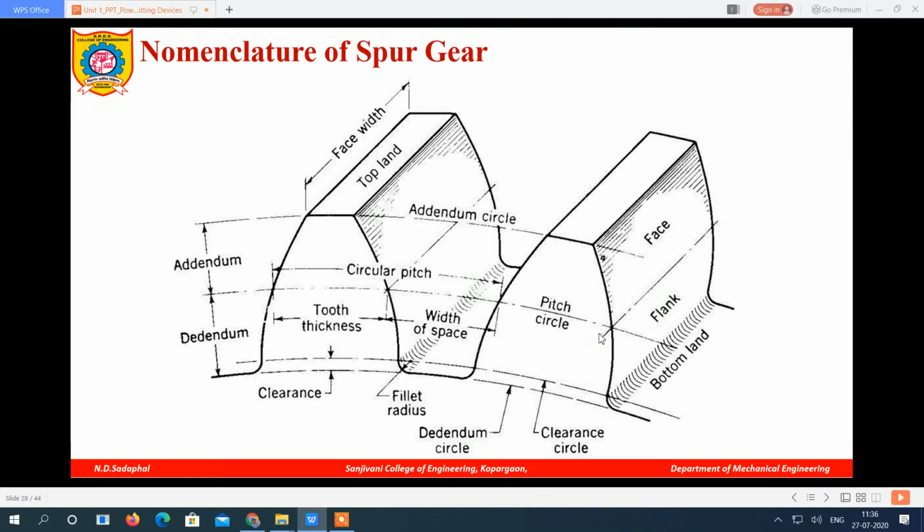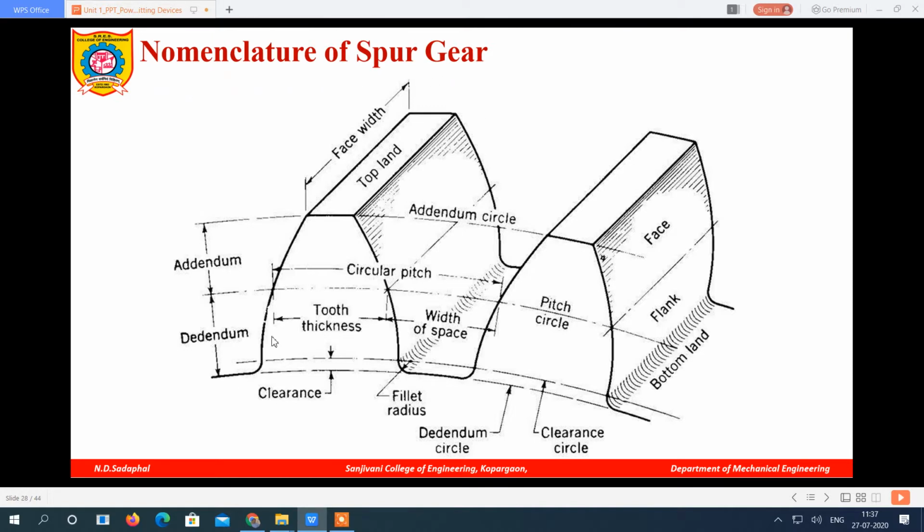Hello dear students. In the last video we have seen the different types of gears like spur gear, helical gear, rack and pinion. Now we are going to learn the next topic, nomenclature of spur gear.